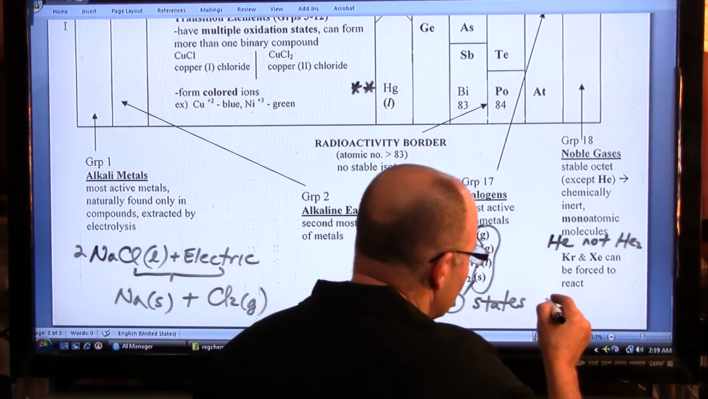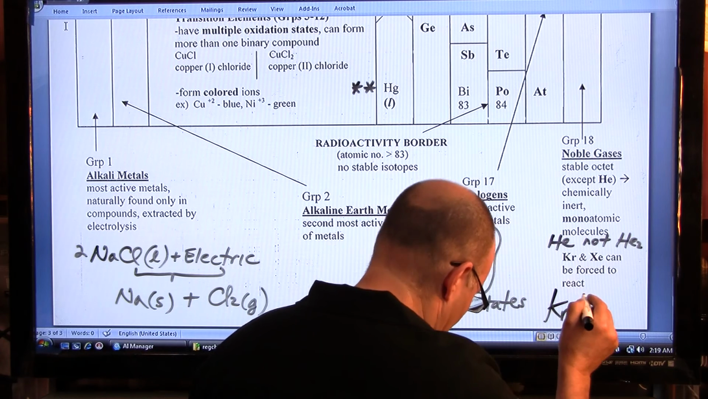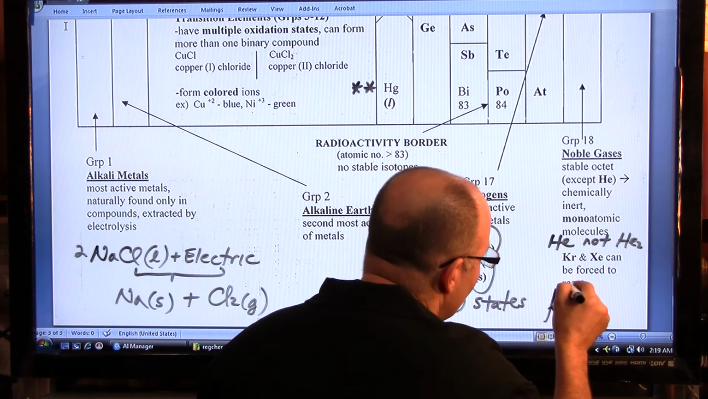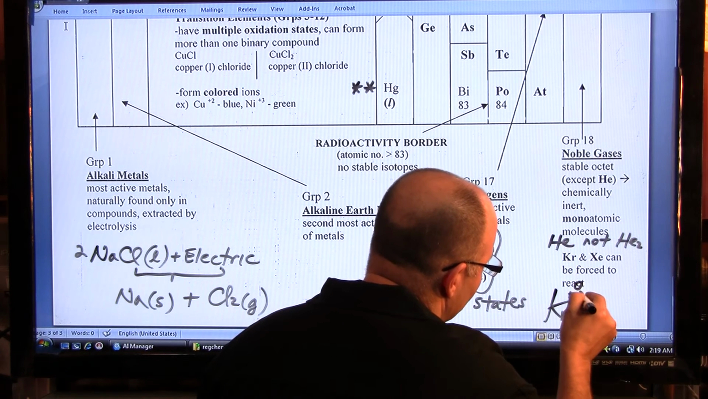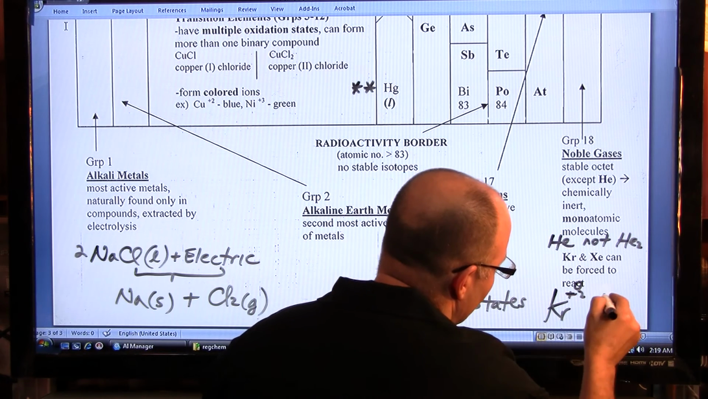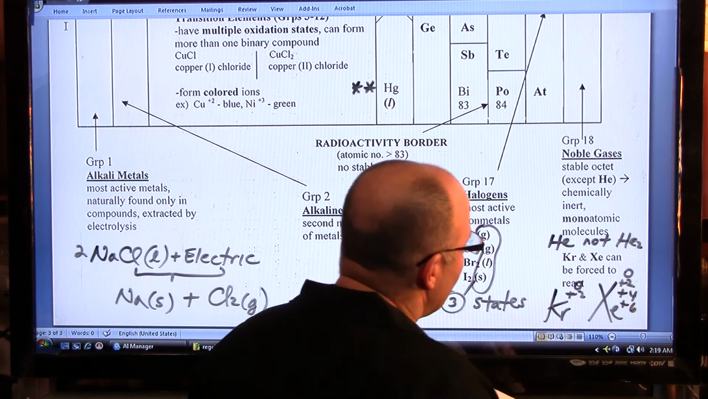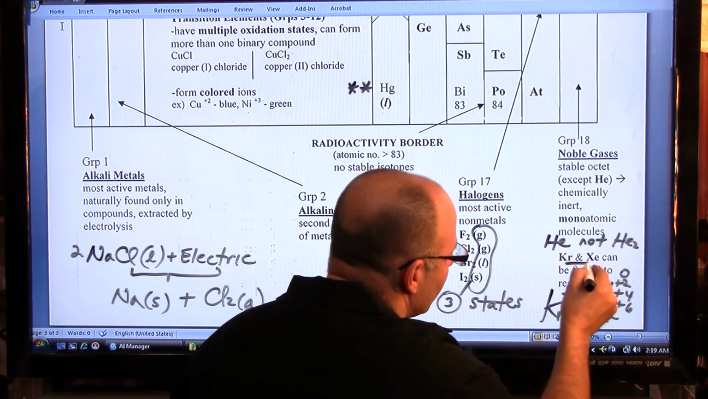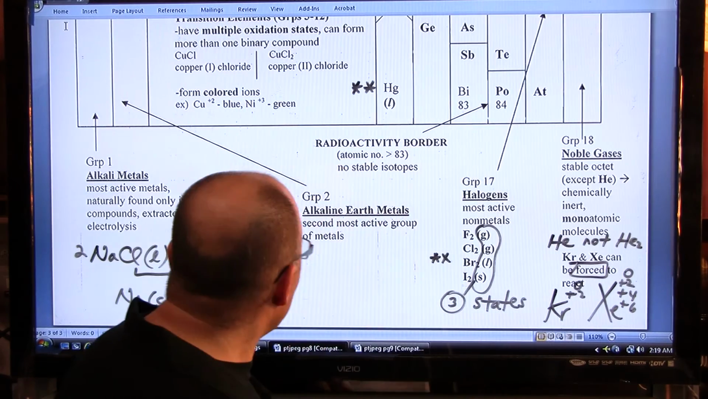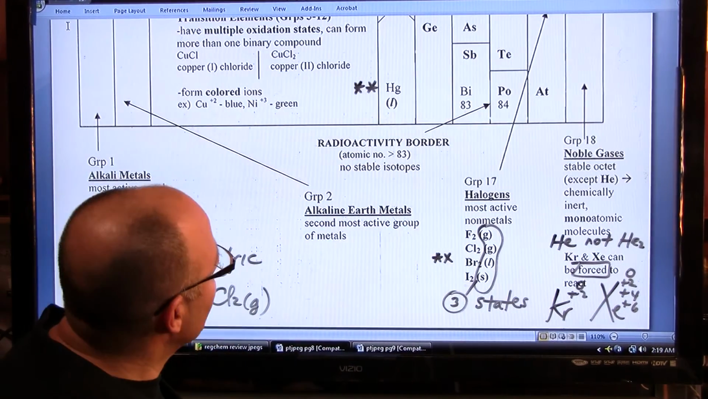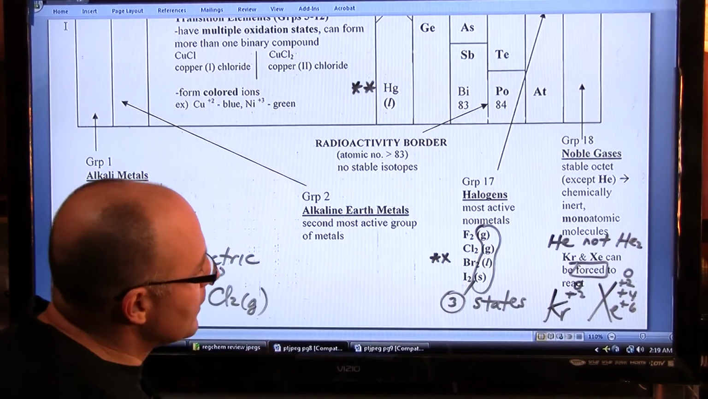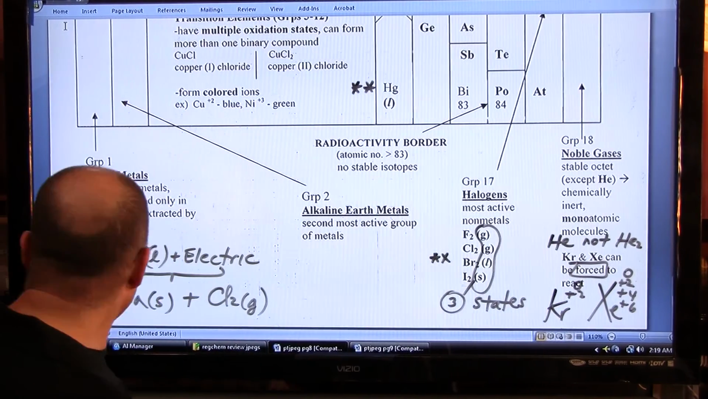So krypton and xenon, krypton has a 0 and a +2 oxidation state. And xenon has more than that, has 0, +2, +4, +6. And that indicates that they can be forced to react, though in the normal circumstances, with most elements, they do nothing. All right?